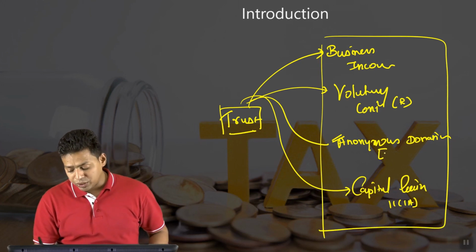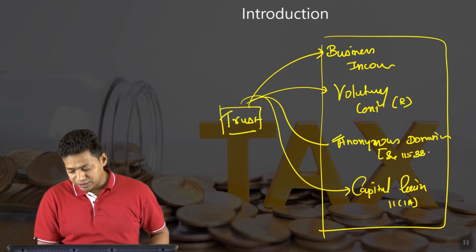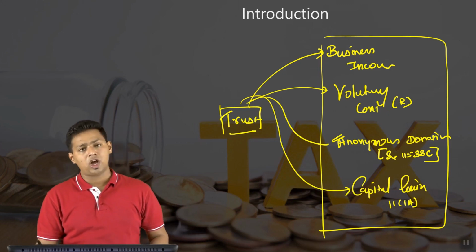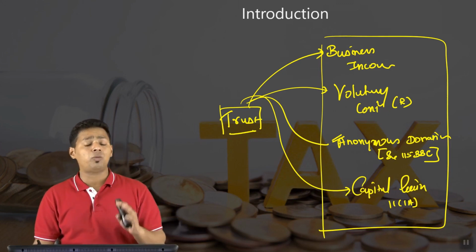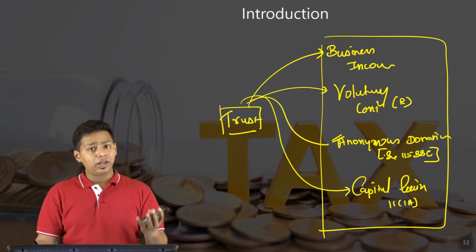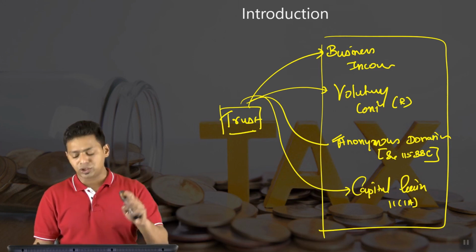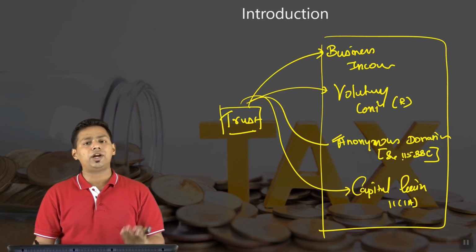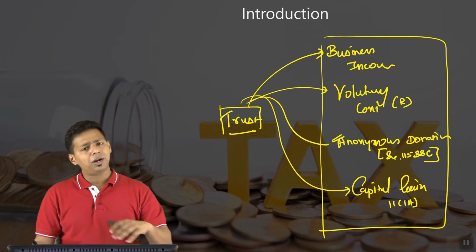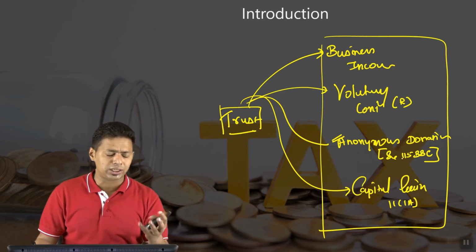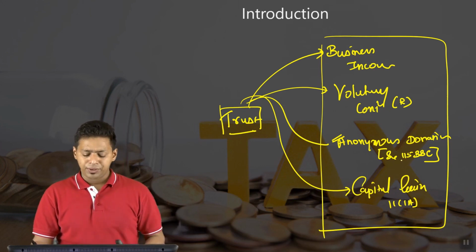An anonymous donation is taxable under section 115BBC, but some exemption is also provided to it. It's not that every anonymous donation has to be treated as black money, or that in every case the trust has to be punished. Usually they are punished at the rate of 30% taxability, but in ordinary or genuine cases, it's okay, it's fine.